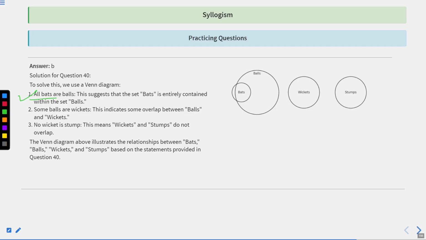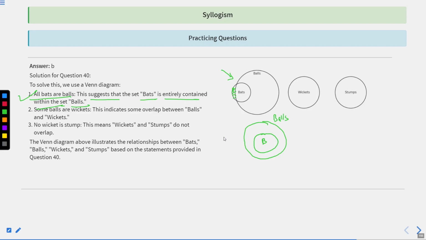The first statement says all bats are balls. Again, you can see this portion is outside the circle of balls, meaning this particular Venn diagram is representing that there are some bats which are not balls. But according to the statement, this is not true. This suggests that bats are entirely contained within the set balls. So the correct representation of this Venn diagram would have been one circle representing bats inside another circle representing balls. The bats and the balls.